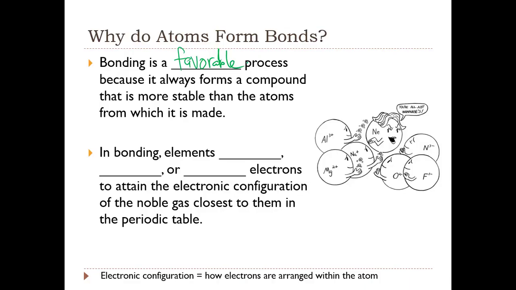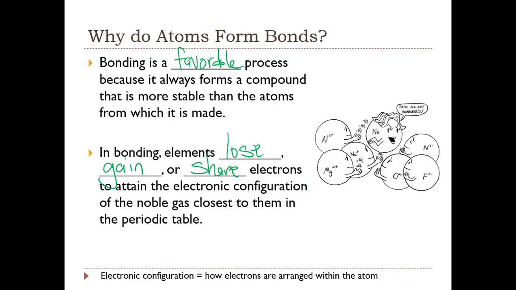So the compound is more stable than the individual atoms from which the compound is made. And in bonding, elements will lose, gain, or share their electrons to attain the electronic configuration or arrangement of the noble gas closest to them on the